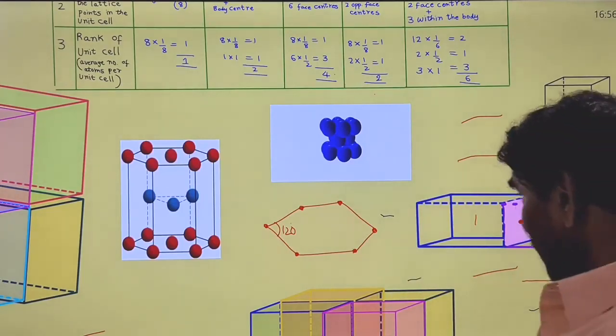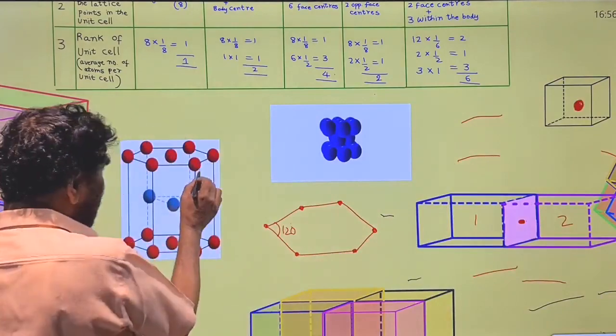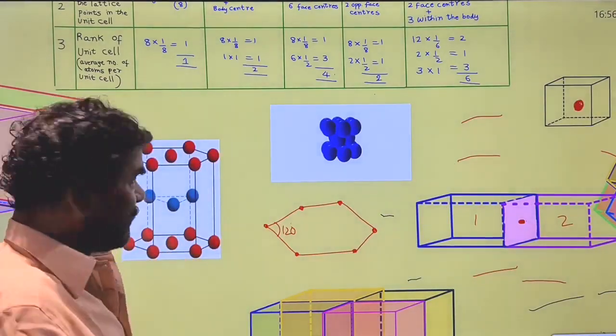So here, this is a hexagon, this is a corner atom, it is 120 degrees, not 90 degrees.